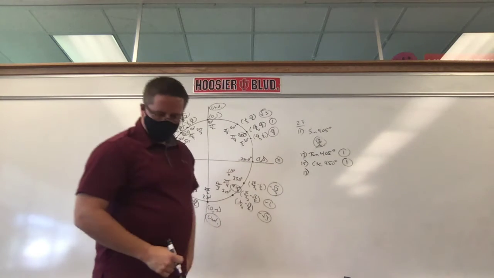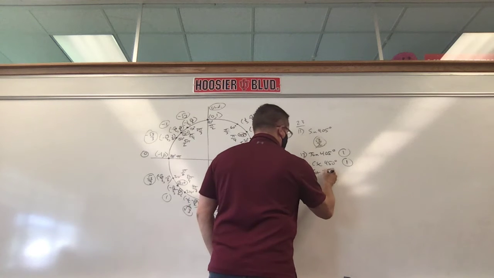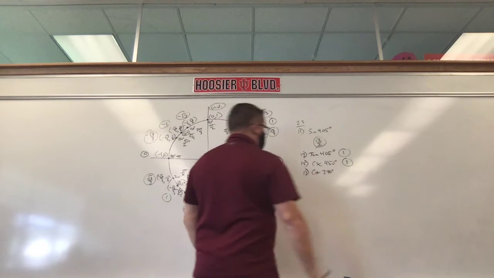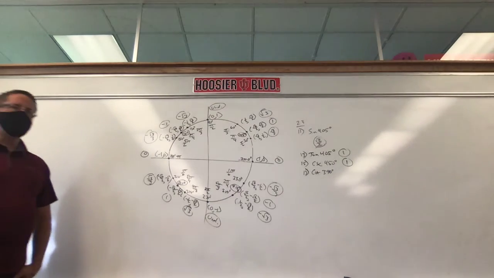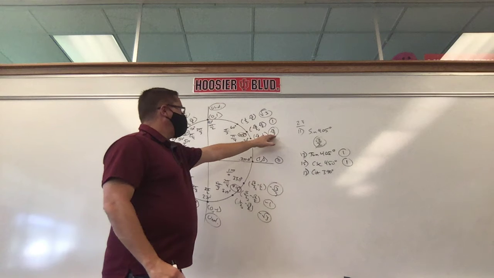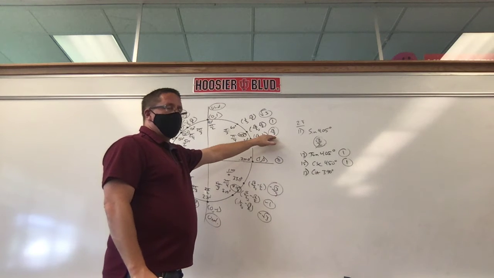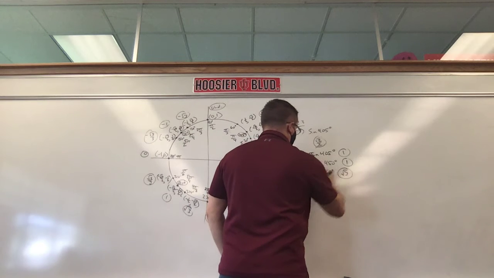Number 17. Cotangent of 390. Okay. Well, we're going to look at 30 degrees here. All the way around is 360. Another 30 degrees. Cotangent. Well, tangent is radical 3 over 3. Cotangent, you flip that. Flip radical 3 over 3. Radical 3.